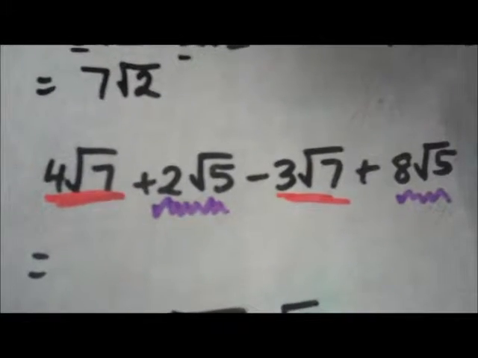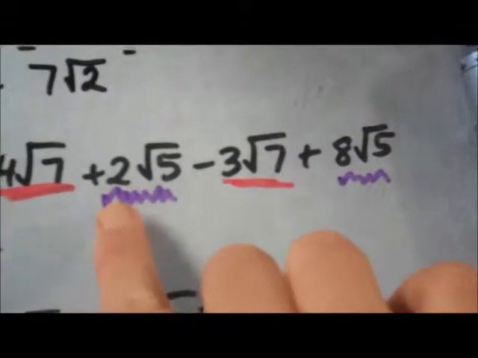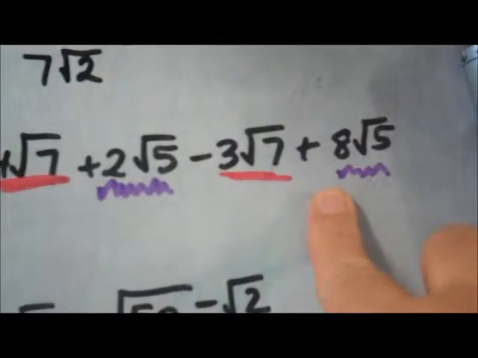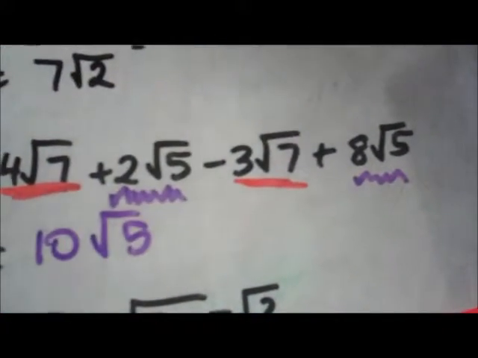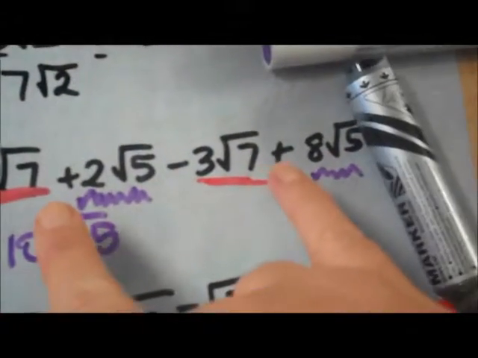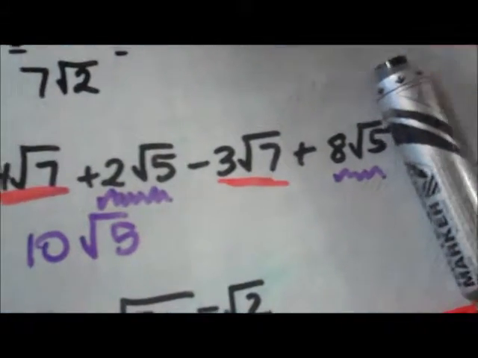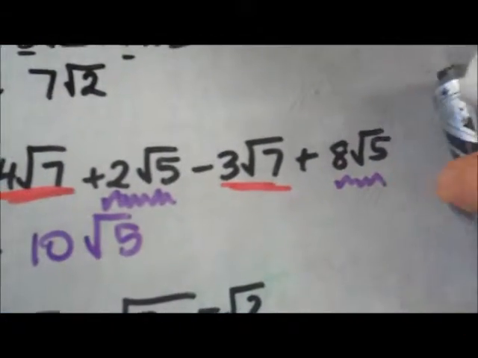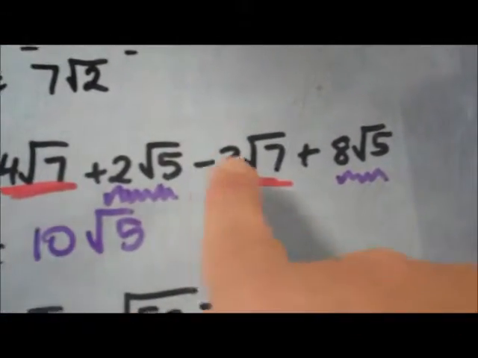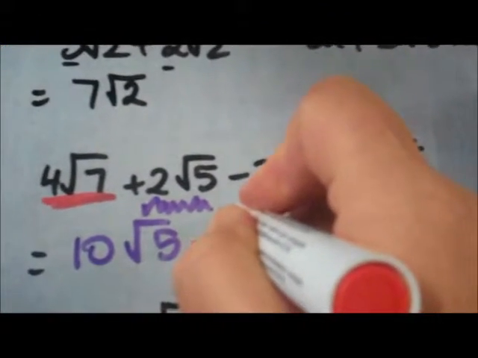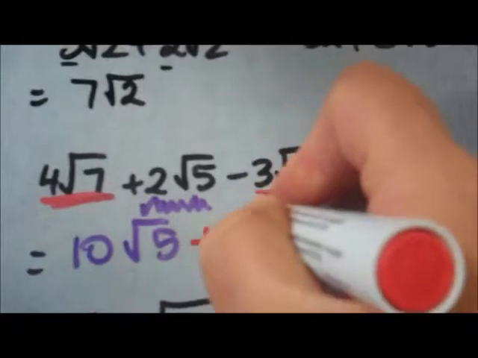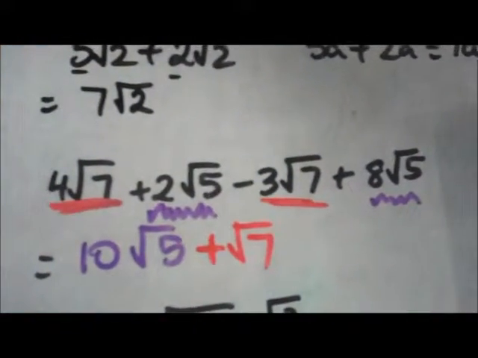So if I was to add the purple ones together, 2 root 5 plus 8 root 5, I would get 10 root 5. Alright, I've got 10 lots of root 5, 2 plus 8. If I look at the red ones, I've got 4 minus 3, so I've only got one lot of root 7 left over.